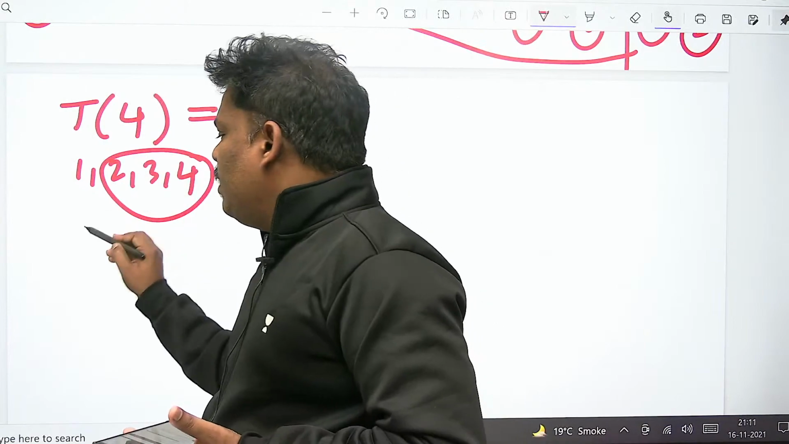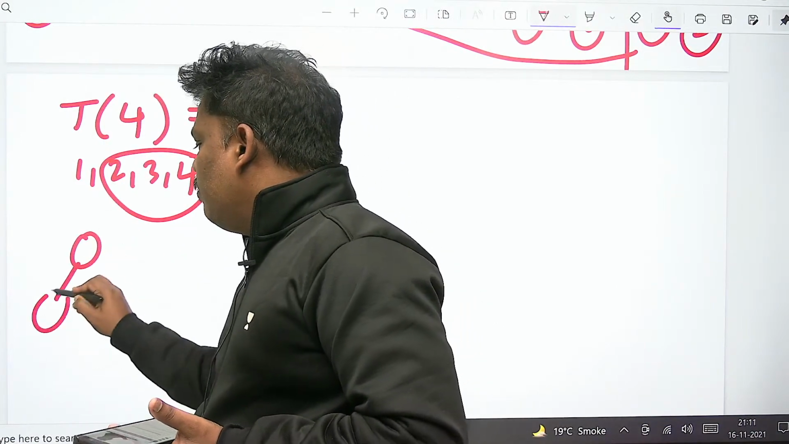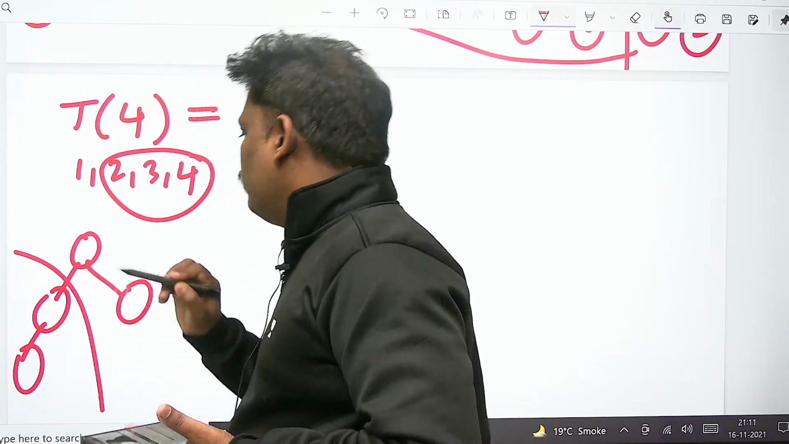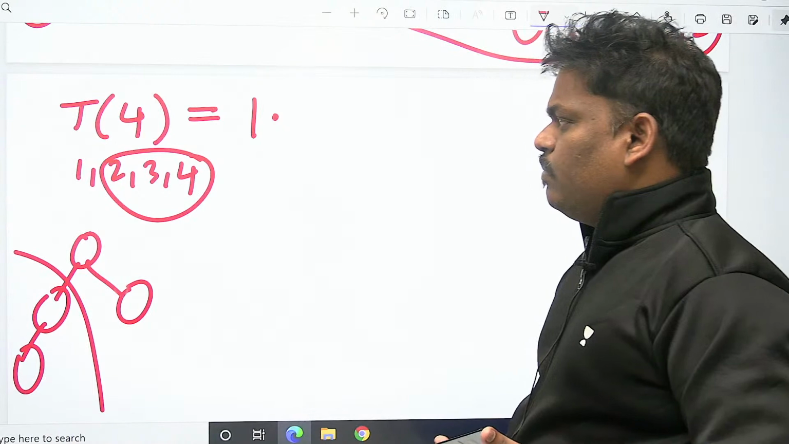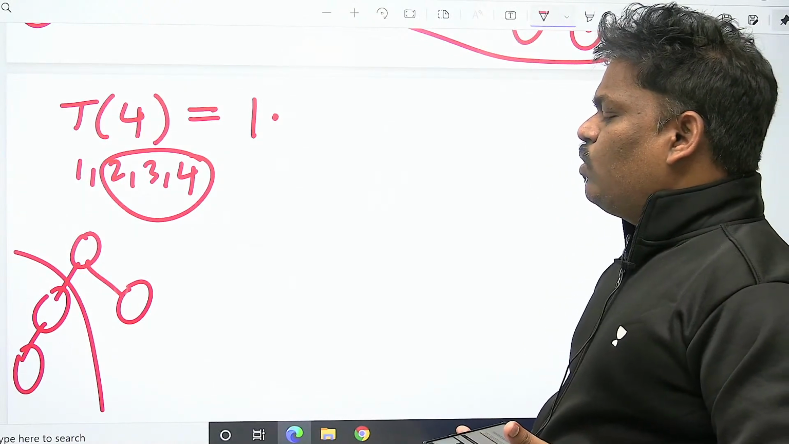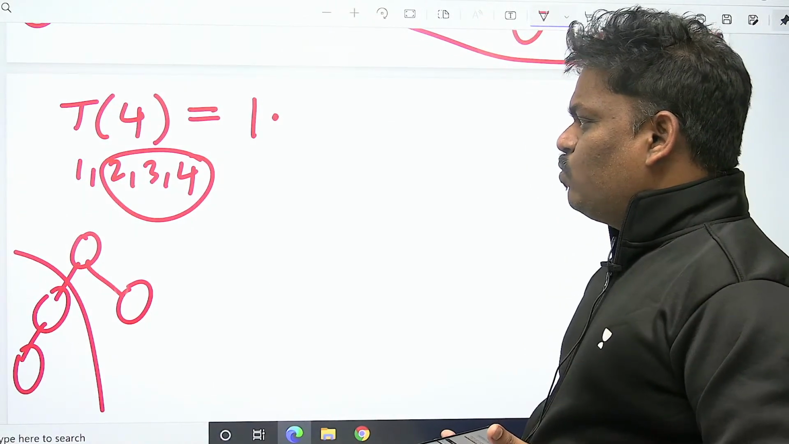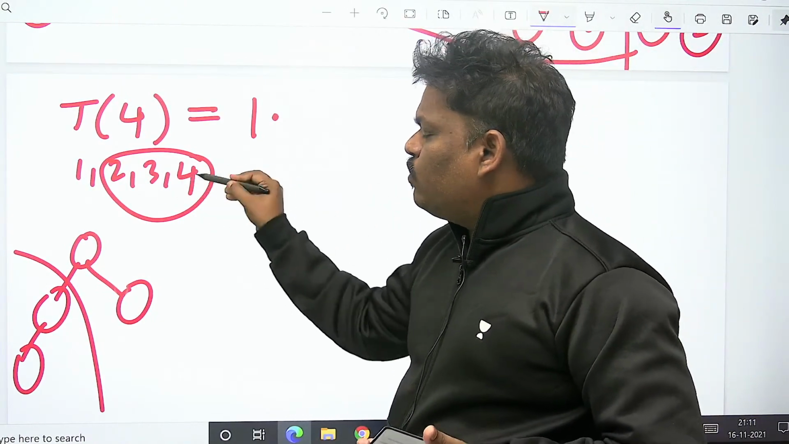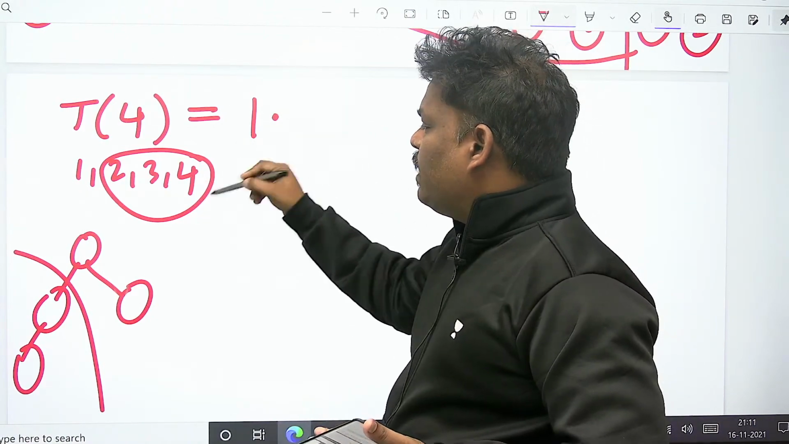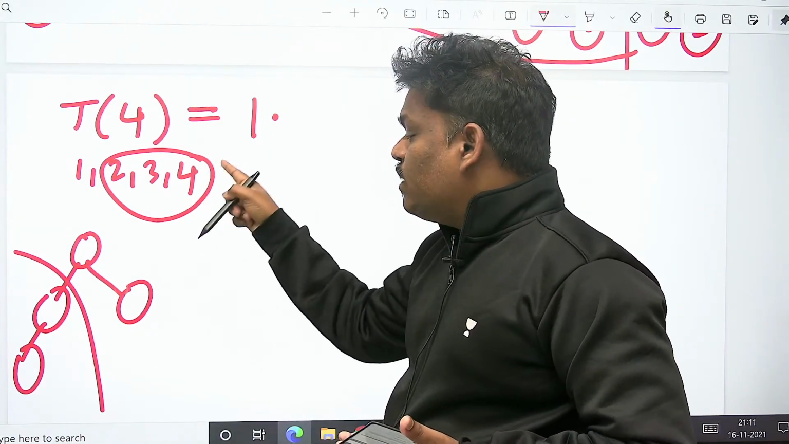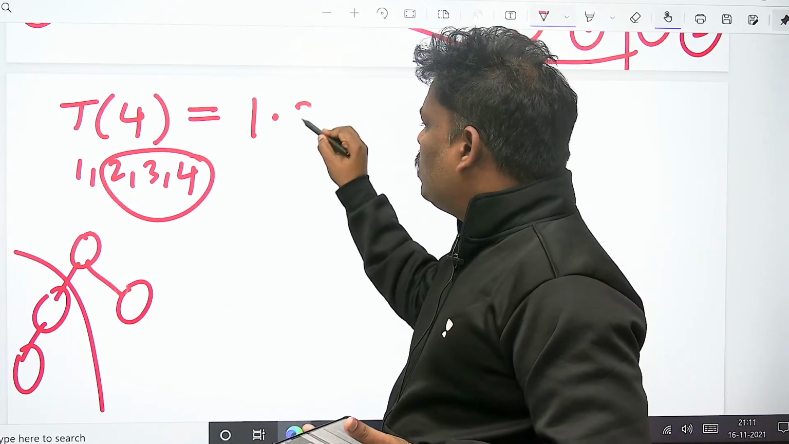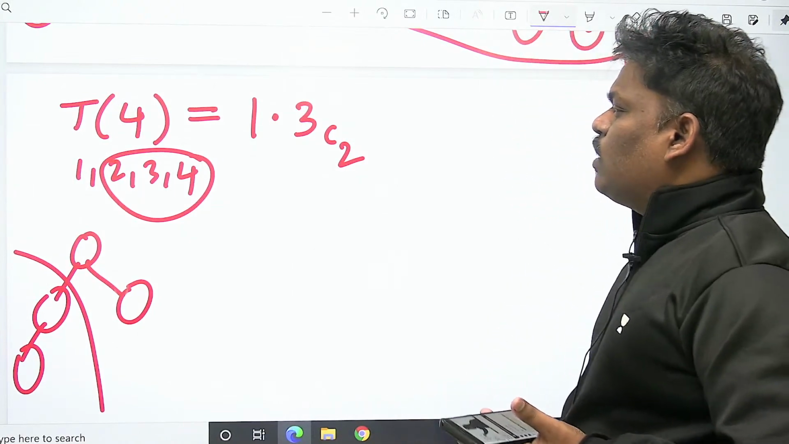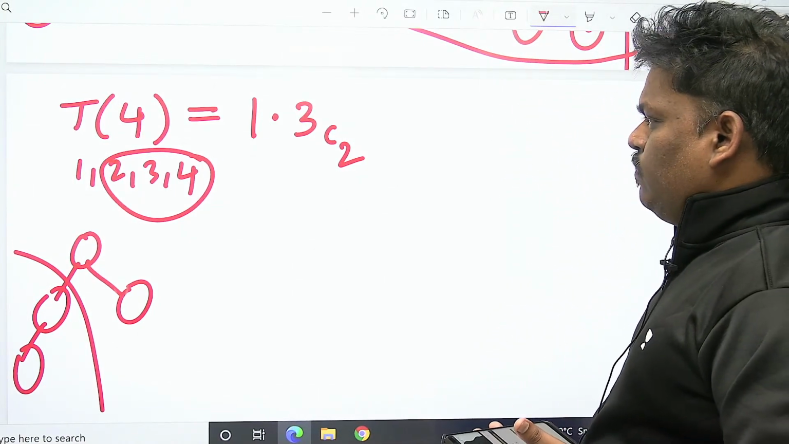Because a min heap tree is an almost complete binary tree, 2 people will come on the left. With 4 elements, 1 is the root, the remaining are 2, 3, 4. Out of 2, 3, 4, 2 people will come on the left side. So out of 3 people, you have to select 2 people for the left side. What is the answer? Out of 3 selecting 2, 3C2.